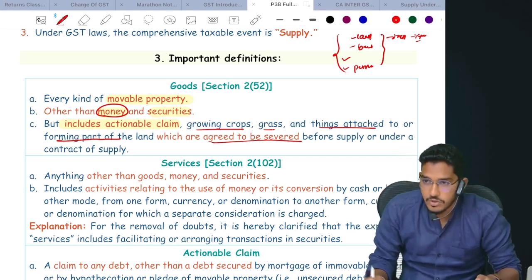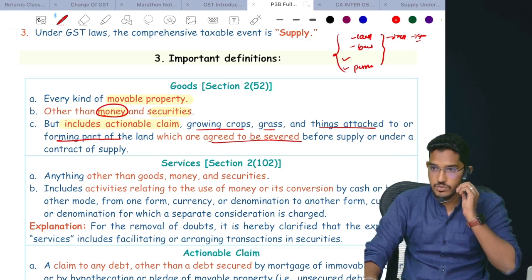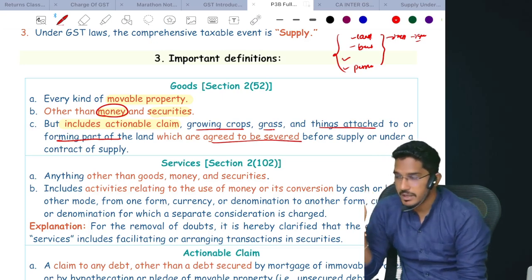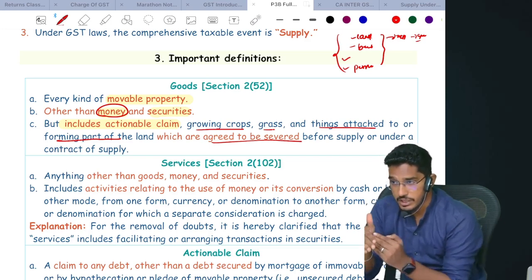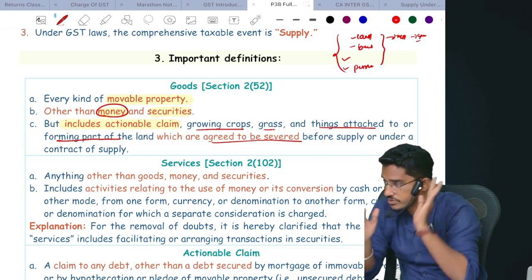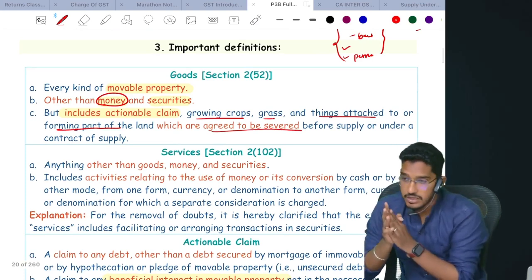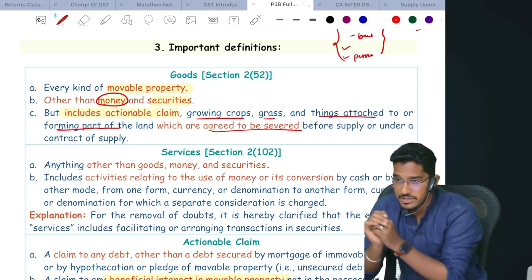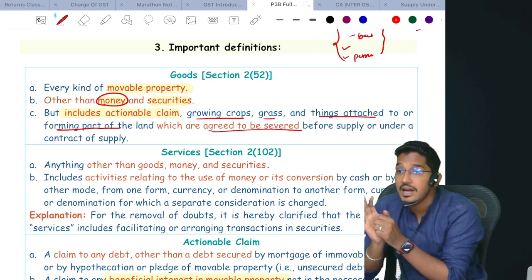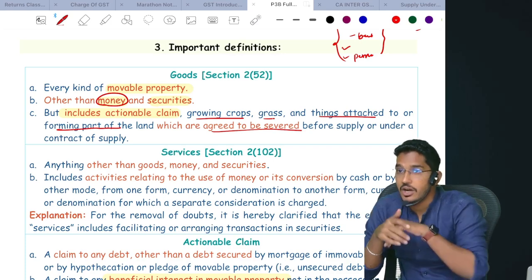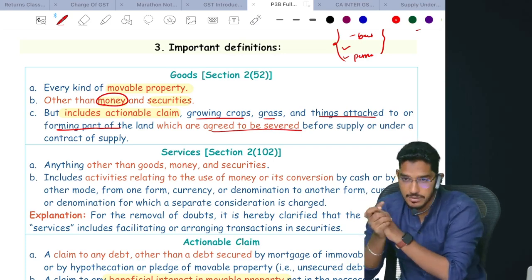Right. So come on, repeat everybody. What is the meaning of goods? Goods means every kind of movable property, but it does not include money and securities. However, currency held for its numismatic value is not falling under the money definition. If it is not falling under the money definition, it will fall under goods, and it includes actionable claims or growing crops, grass, and things attached to or forming part of the land which are agreed to be severed before making a supply or under a contract of supply. Clear?